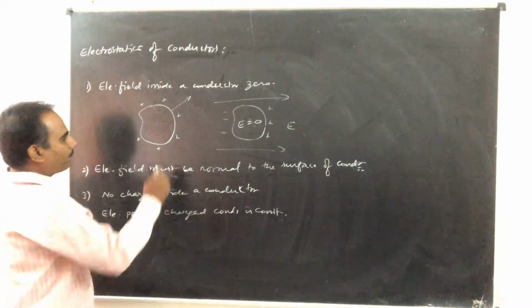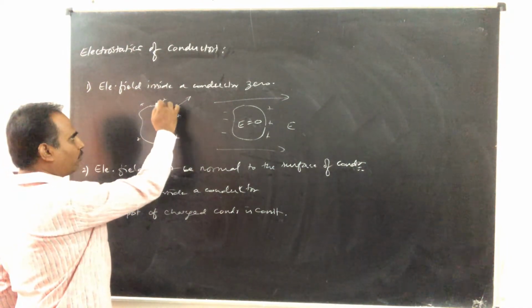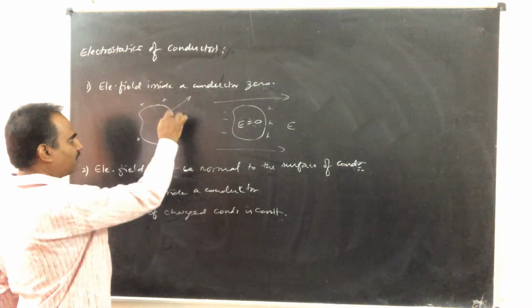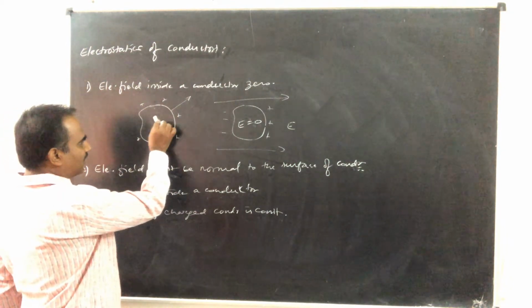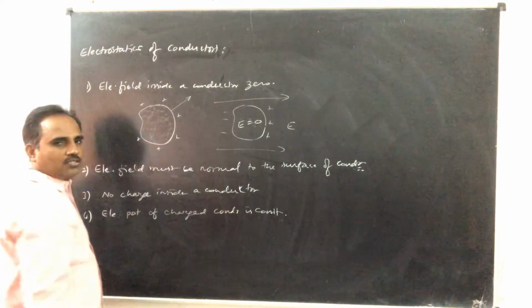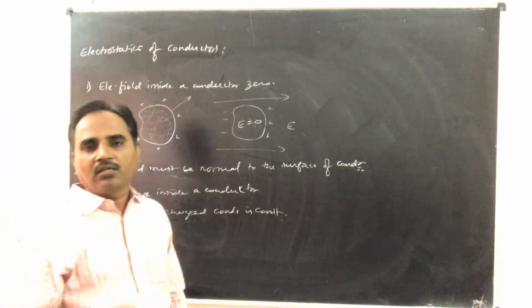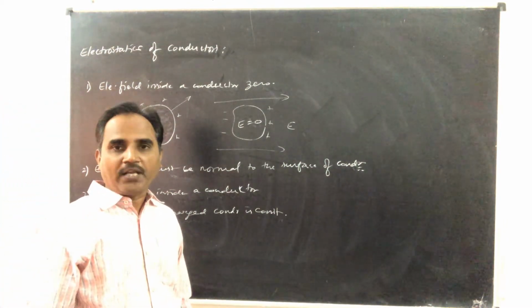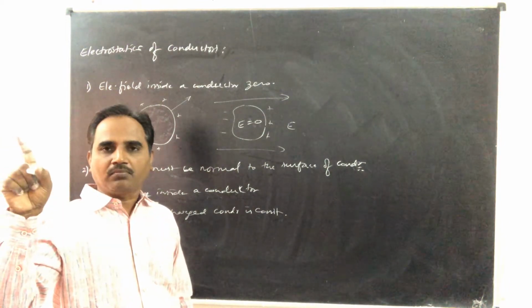That means the surface of a charged conductor is an equipotential surface. The charges are not moving means this must be an equipotential surface. So the potential inside the charged conductor everywhere must be the same as on the surface. That is what I told you in case of a charged sphere. From the center to the surface, potential is the same.